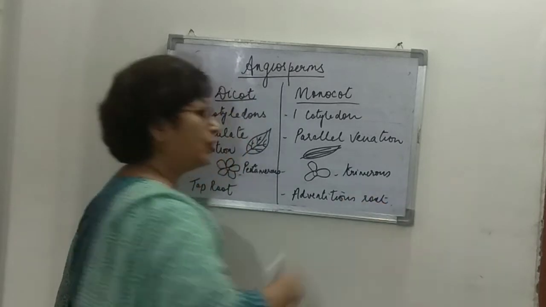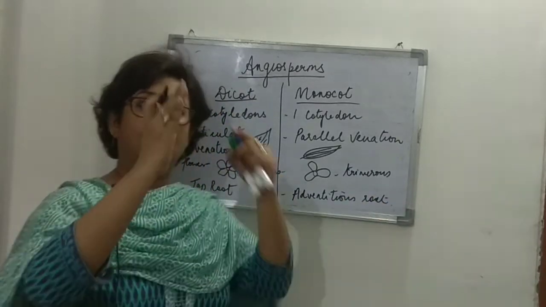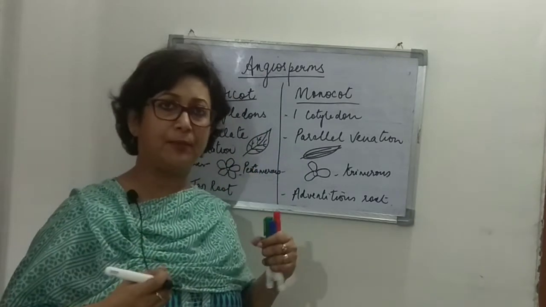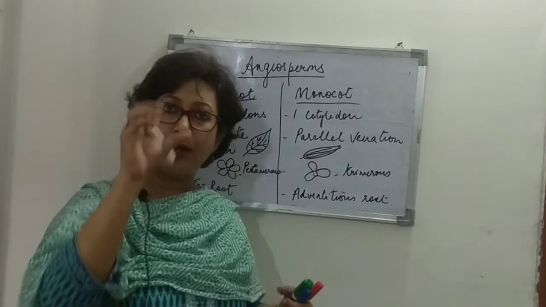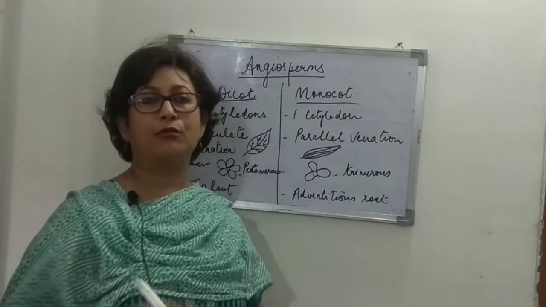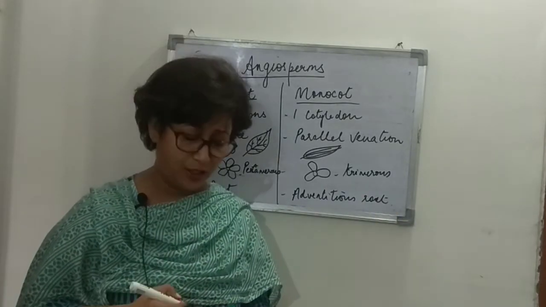Right, what is the taproot? Where the primary root is present throughout and secondary and tertiary roots arise from the primary root. Adventitious root, from one point the roots arise, there is nothing like the primary root which may remain throughout. So that is the adventitious roots.